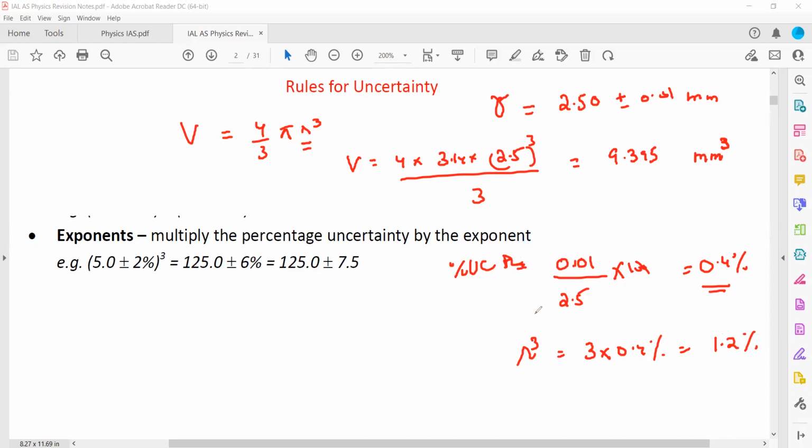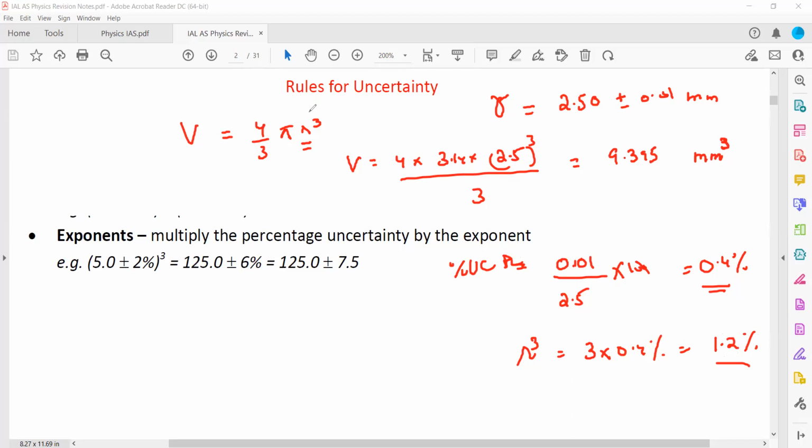So if the power was 2, then it will become twice. If the power is 4, then it will become 4 times. If the power is 5, then it will become 5 times. So whatever power is there, the percentage uncertainty is multiplied by that factor. So it will become 1.2%.